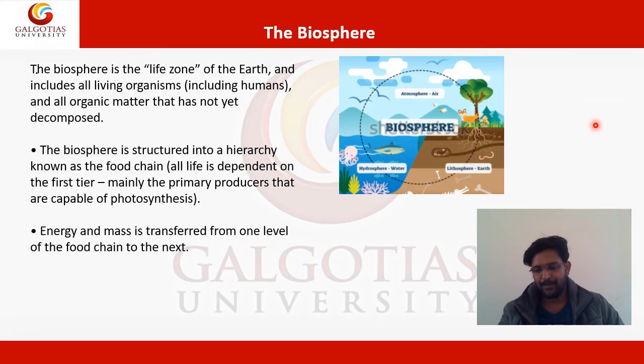The primary basic level is the photosynthesizing plants, the producers. Then it goes to another level, we eat them, and then from there it goes to another level. In this way energy and mass are transferred from one level of the food chain to the next. So all the living organisms come under the biosphere.